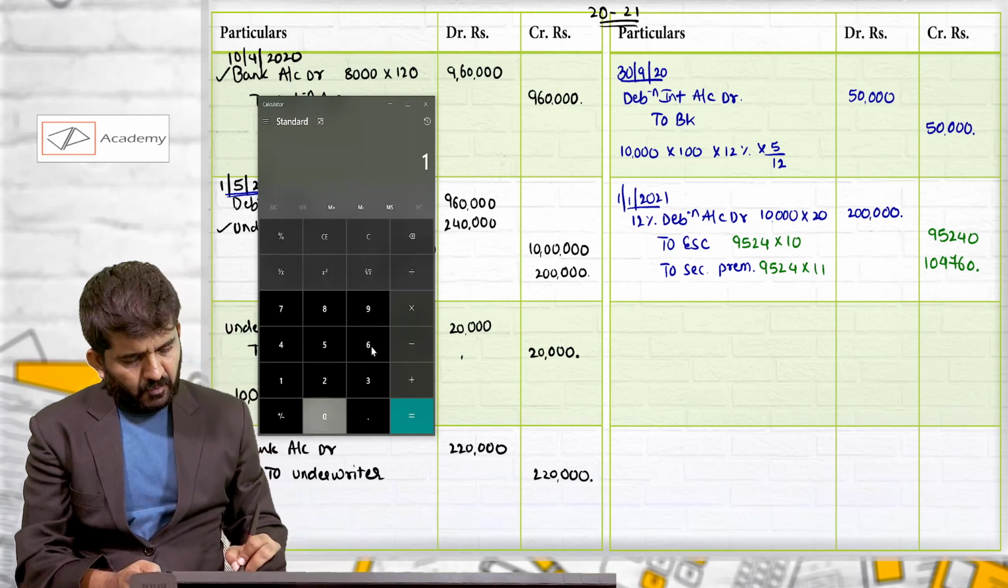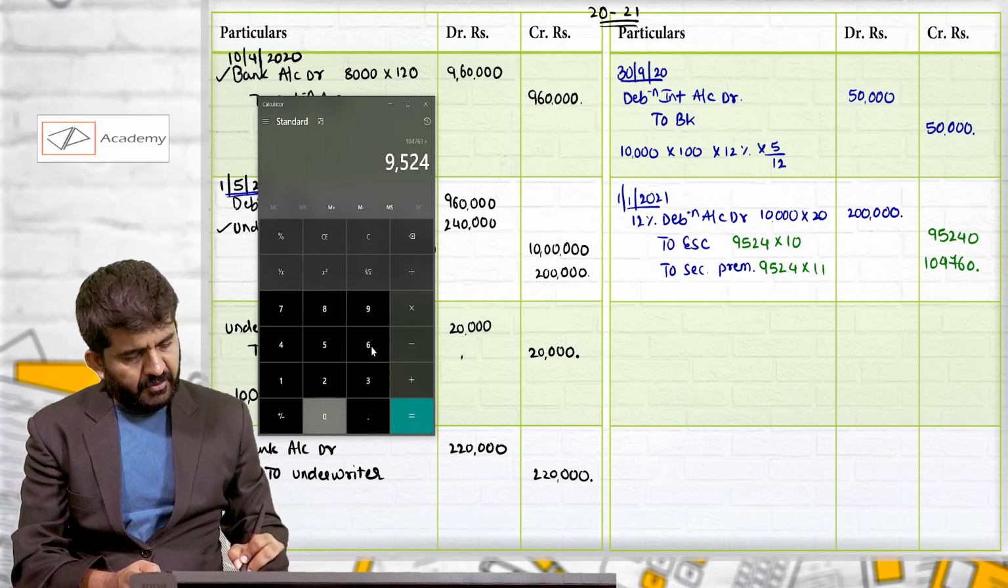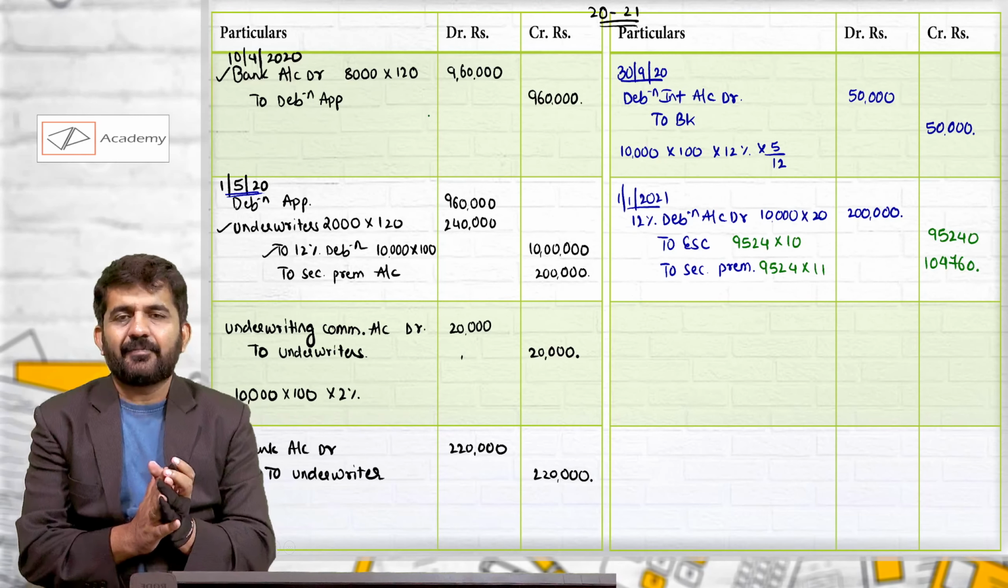Total will be 1,04,760 plus 95,240, which is 2 lakh rupees. So our journal entry is tallied.